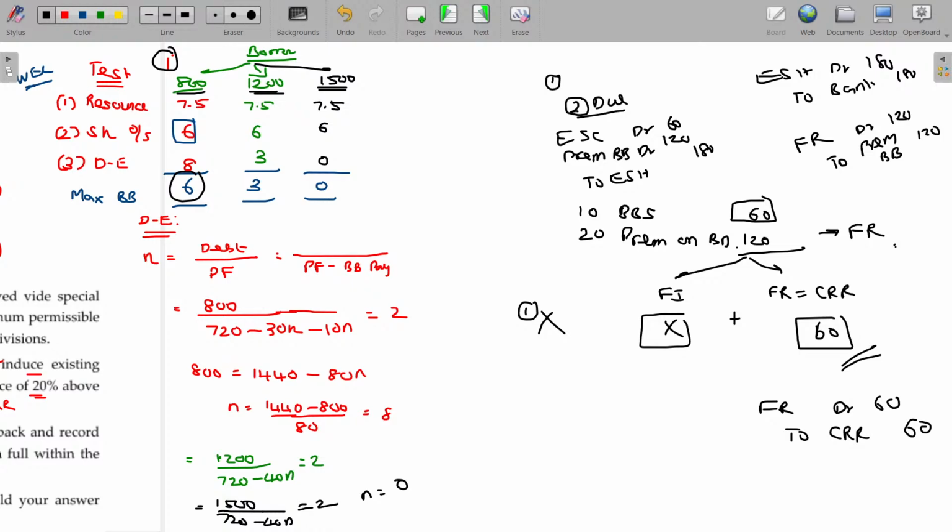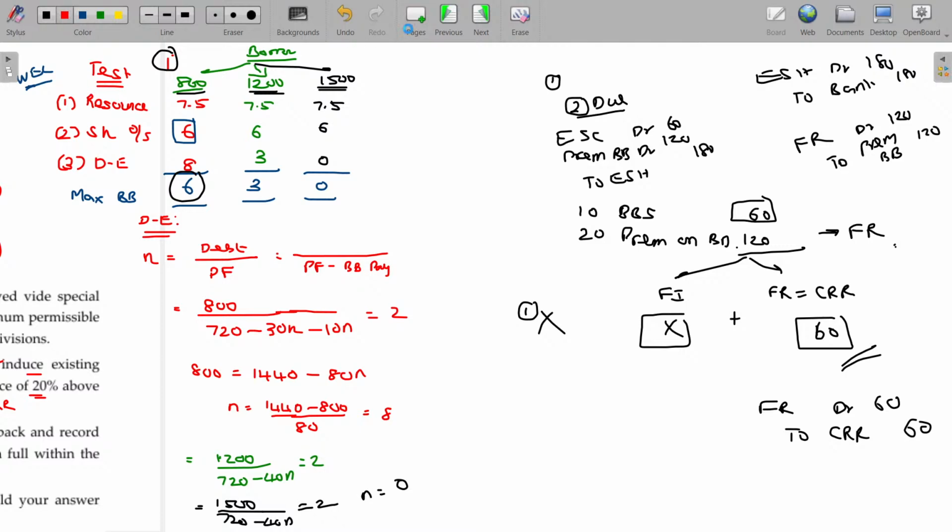I will just give the format for the redemption of preference shares. But that is applicable for the foundation level only. Anyhow, at the inter level, you may be expected to answer that also. I request you to go and see that video later on. Only two concepts here: one is passing the journal entry, another is the maximum number of shares that can be bought back.